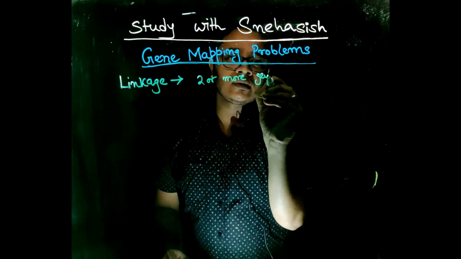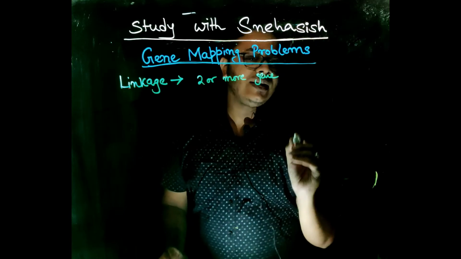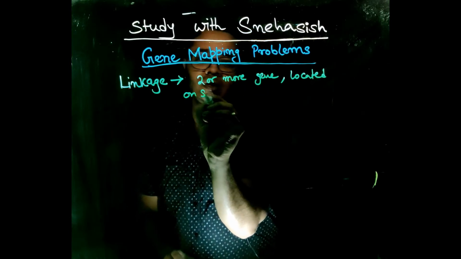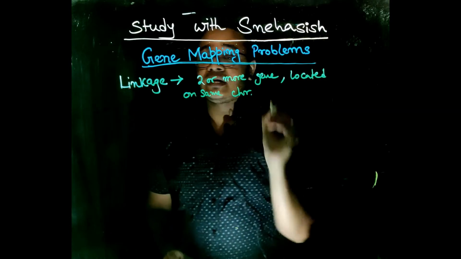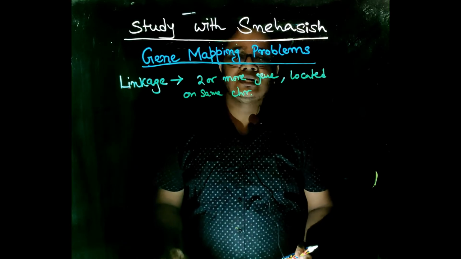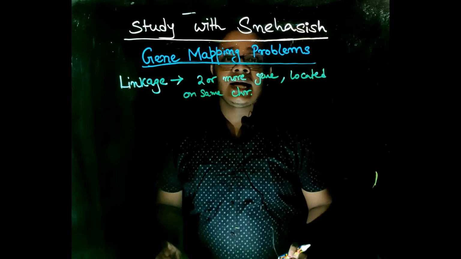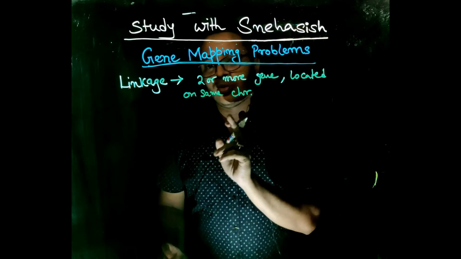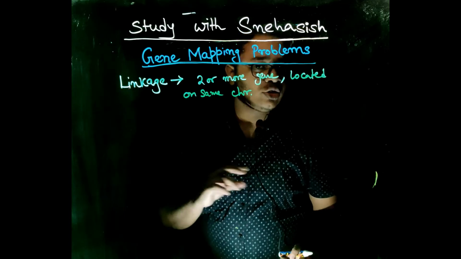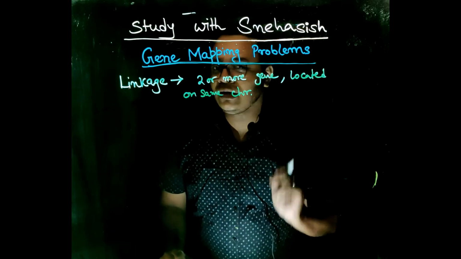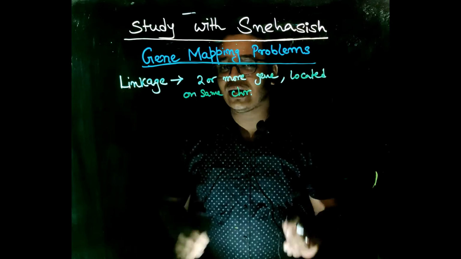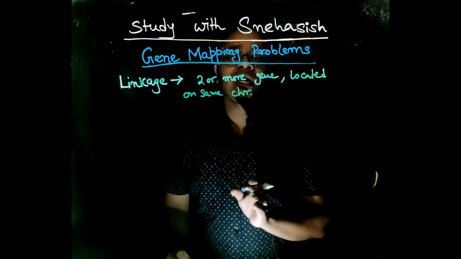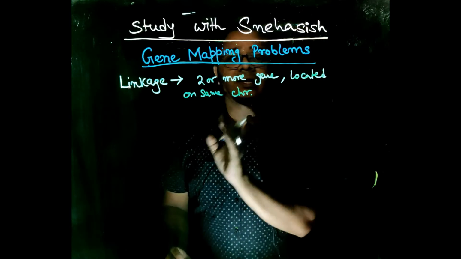genes are located on the same chromosome, then these genes are said to be linked and the pattern is called linkage. When two or more genes are located on the same chromosome, they tend to transmit together, or as a group, into a gamete. As they transmit together to a gamete, the genes are said to